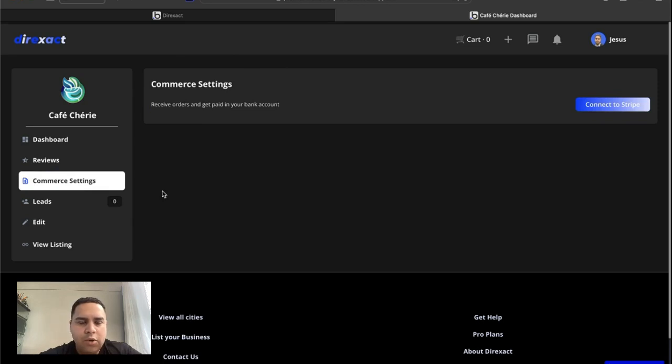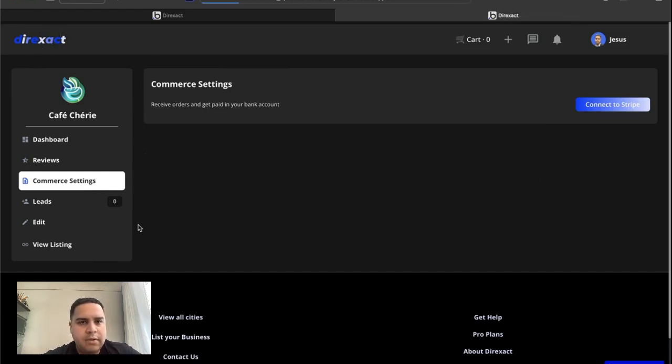And this is where you're going to be able to connect to Stripe, the restaurant, and you're going to be able to start accepting orders. Site owner would be able to charge a commission. That's 5%, 10%, whatever you decide to be. And then restaurants can accept orders through your application, and you take a commission off of every sale that is made. So that allows you to monetize yours a little bit better.